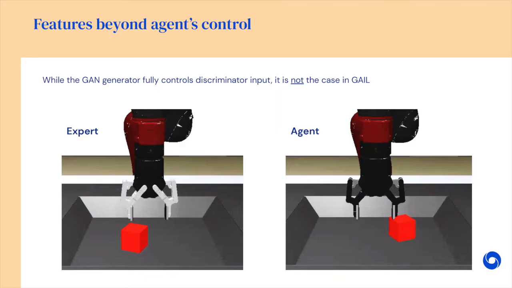However, in practice, it's not that simple. One reason for that is that our agent doesn't fully control input to the discriminator. And why is that problematic? Let me explain that with an example.